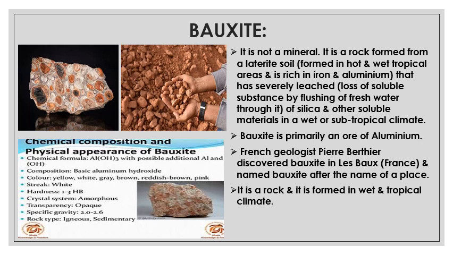Then we will see the chemical composition and the physical appearance of bauxite. First of all, the chemical formula Al(OH)3, aluminum hydroxide. Basic composition is of aluminum hydroxide. Its color is yellow, white, gray, brown, reddish brown, pink. The streak, which we have discussed in our last video, the streak of bauxite is white. Its hardness is 1 to 3 on the Mohs scale. Crystal system, it's amorphous. Transparency, it's opaque, it's not transparent. Specific gravity between 2.0 to 2.6. And rock type, in igneous or sedimentary rock, you can find the bauxite.